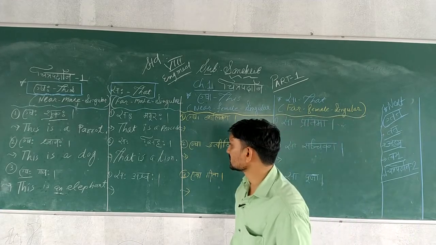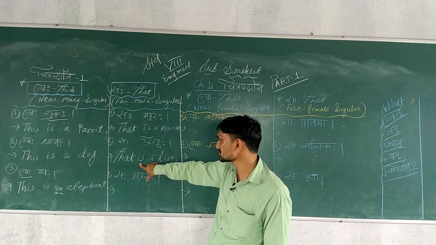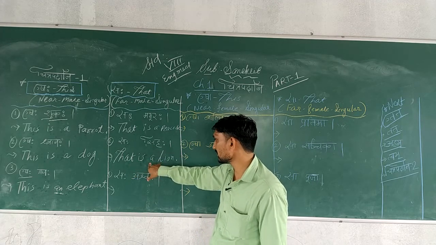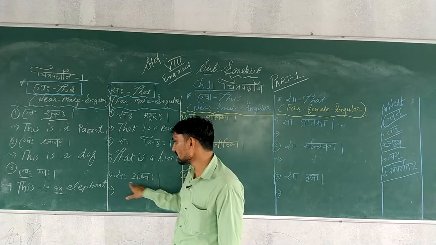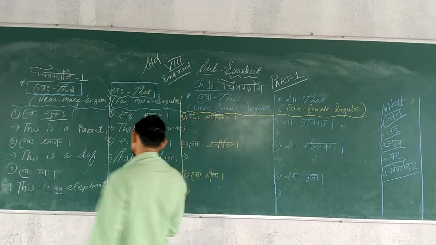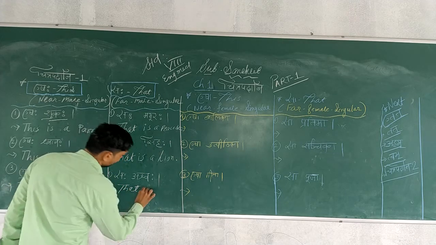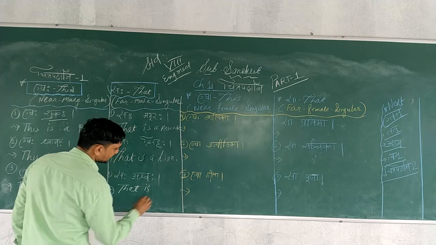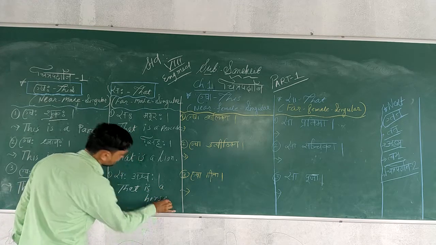Okay students, Saha means that, with that is has to be used, and singular form, so a, and Sinhaha means lion. Next, Saha Ashwaha. Saha means that, and with that is a horse.